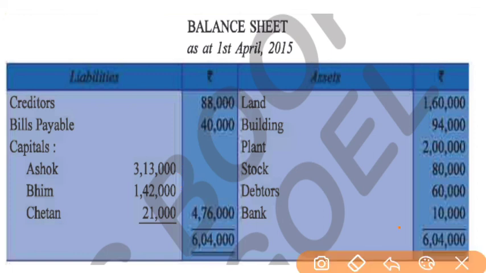Now if you can see, bank, debtors, stock and plant amounts will not change because there was no change in these assets. There was only change in land and building. The new amount of land is 1,60,000, and after depreciating the building, the amount is 94,000. So like this we will prepare our balance sheet. Whatever changes are happening, we will make those changes in those assets or liabilities, and the ones that are not changing we have to keep exactly as they are, because there was no decrease or increase in the value of the asset or liability.